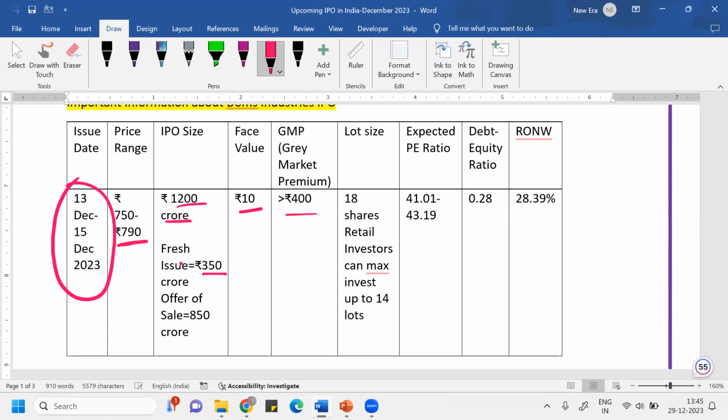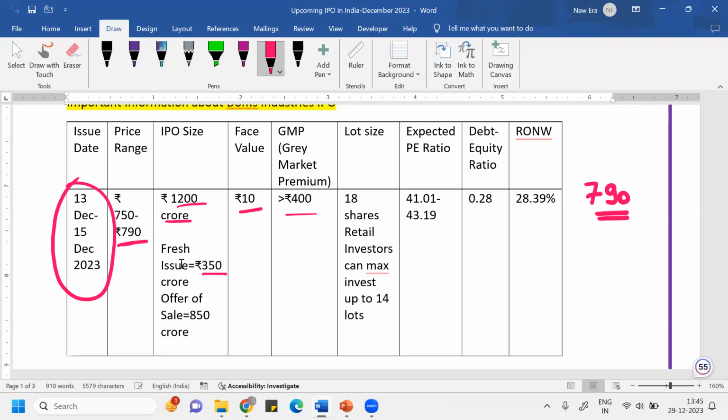Gray market premium means that there's a speculation that this will be oversubscribed, and that if you bid anything below 790 rupees, you're not going to get the share of the company, and that there's a very high possibility of oversubscription. There's a kind of OTC market, over the counter market, which is not exchange based.